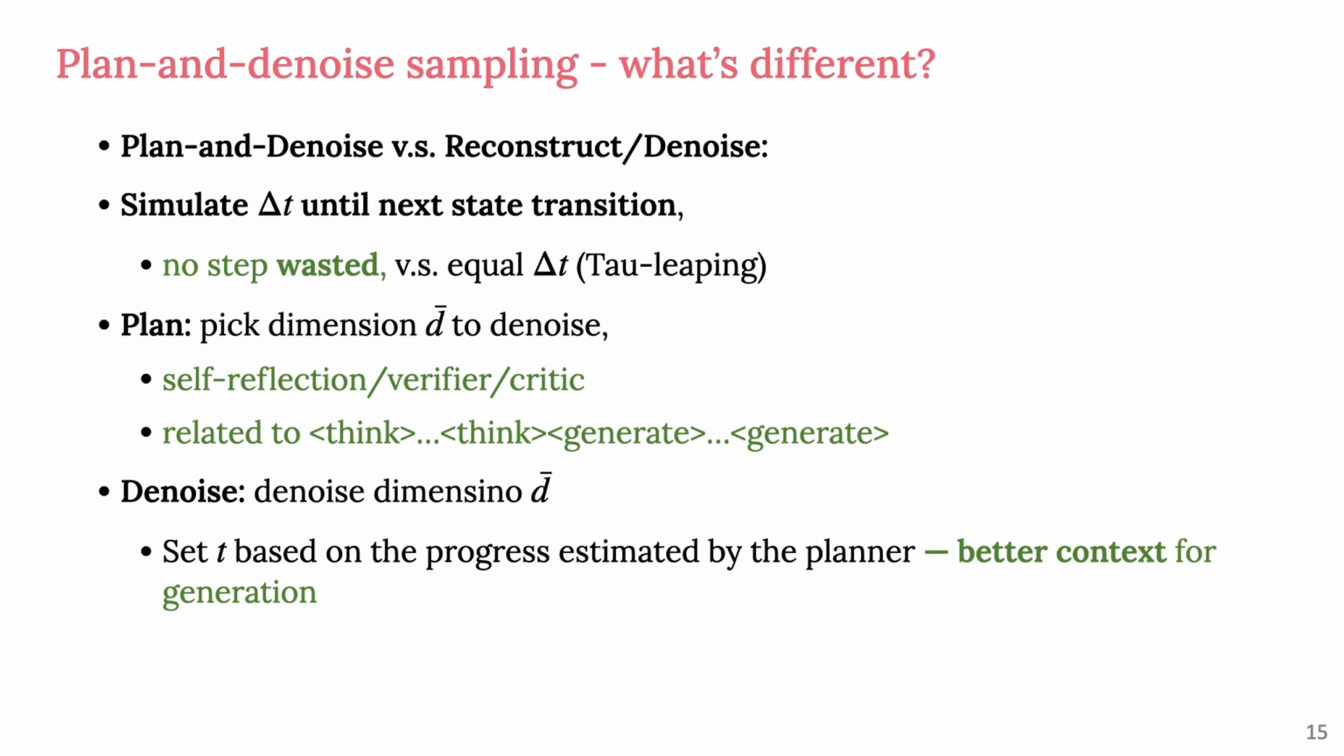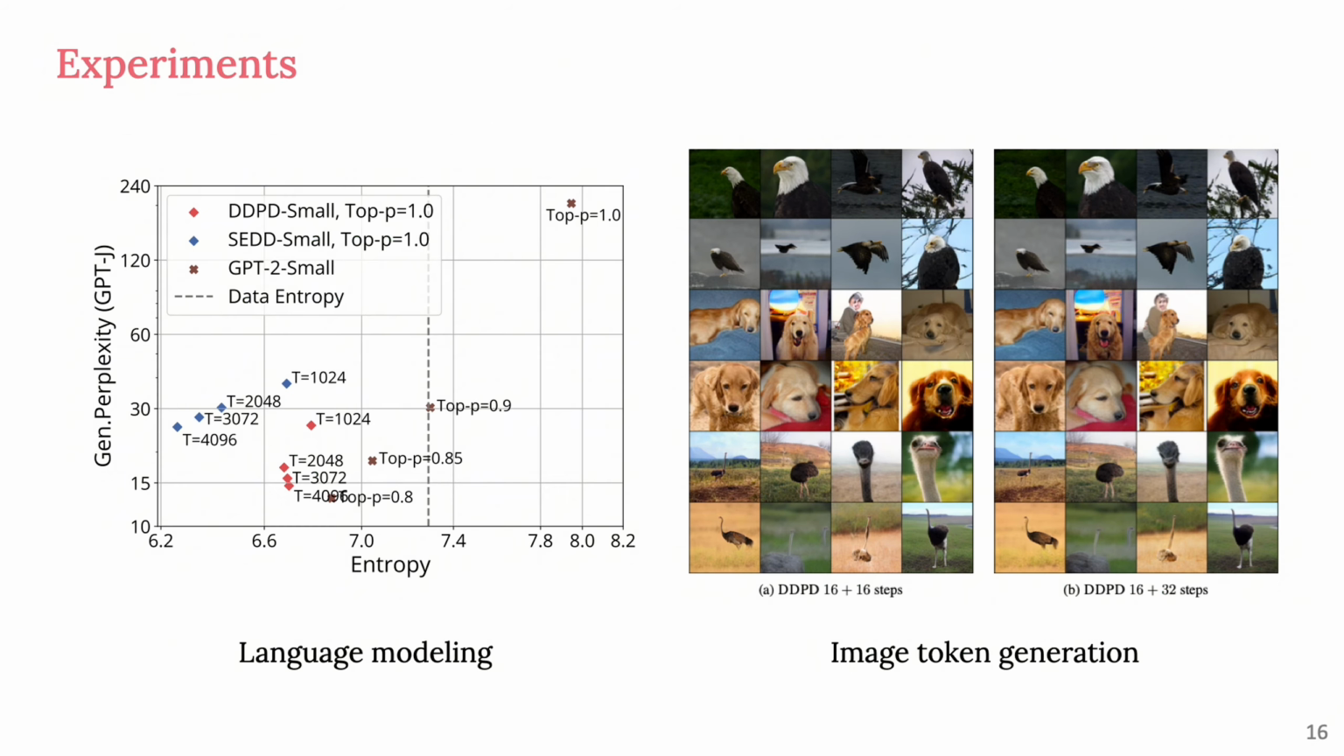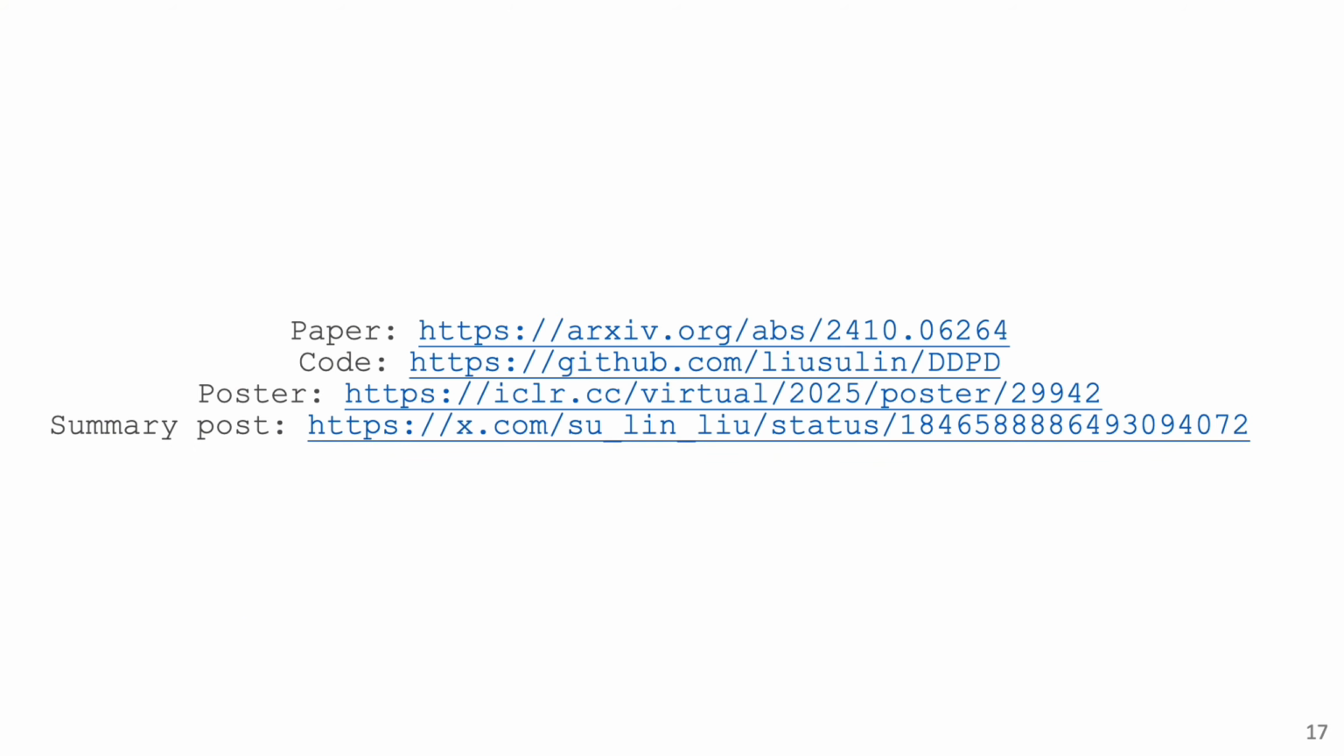is fully correct. In our paper, we demonstrate that integrating planning significantly enhances performance on GPT-2 scale language modeling and image token generation tasks. We also conduct ablation studies to show how each component of our sampler contributes to improved generative performance. For more details, please check out our paper and open source code.